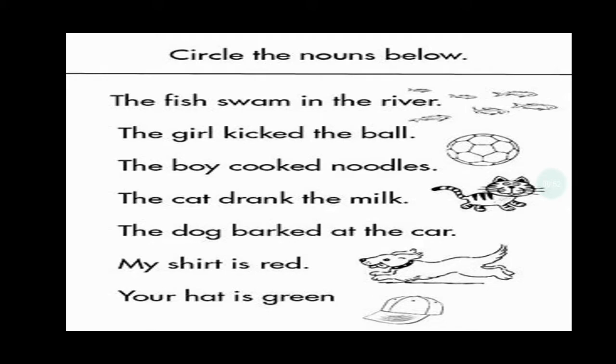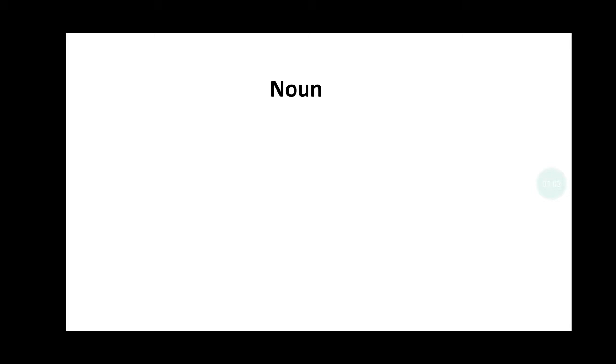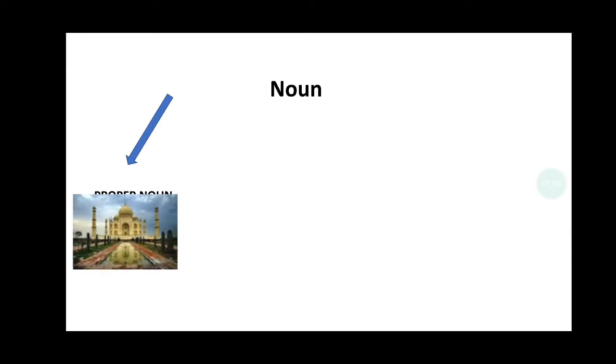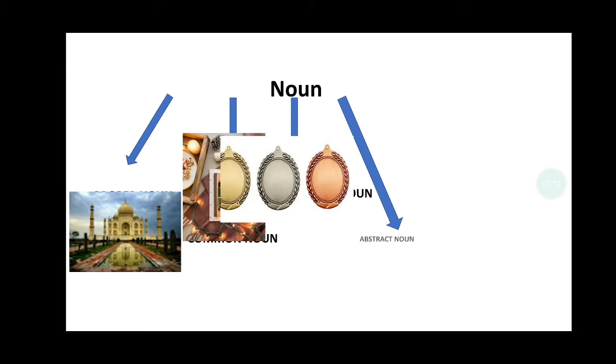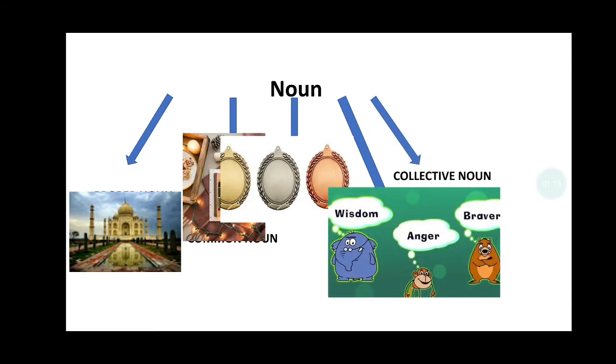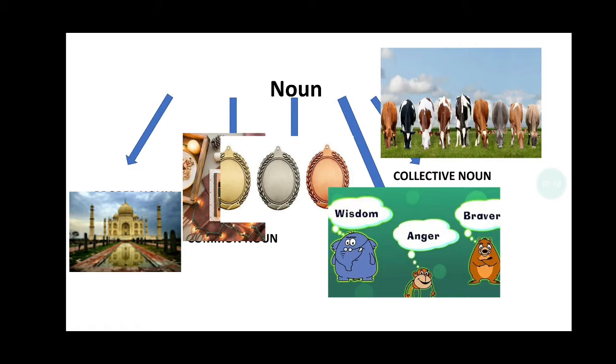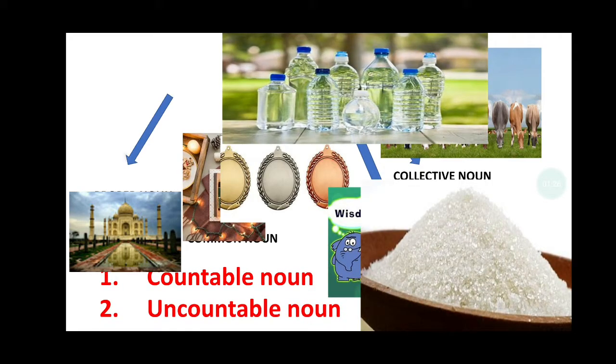Circle the nouns below. If you want, you can pause the video, find out the answer, and on the next slide you can check the answer. Now we will discuss kinds of noun. We have 5 types of noun: proper noun, common noun, material noun, abstract noun, and collective noun. Another type of noun depends on whether they are countable or uncountable. Now we will discuss one by one.